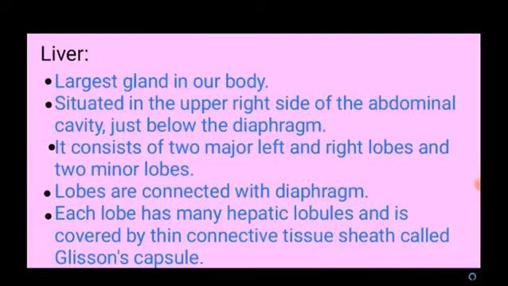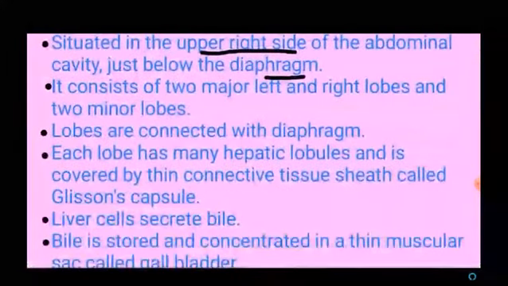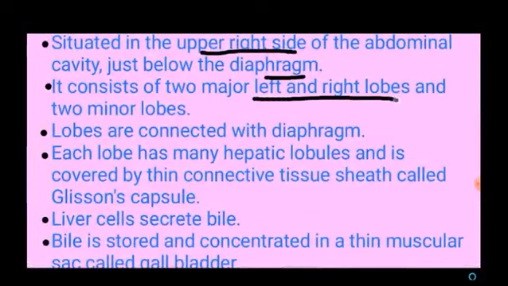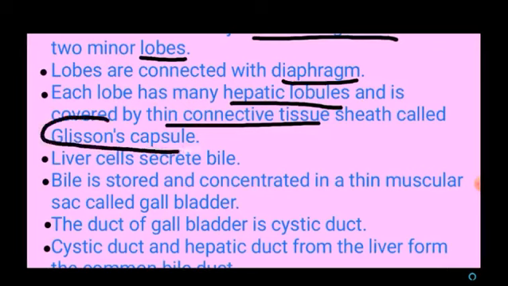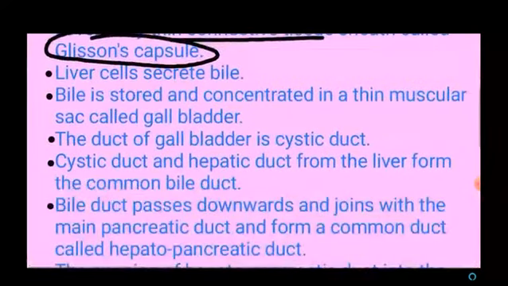So the next gland is the liver. The liver is the largest gland in our body, and it is situated in the upper right side of the abdominal cavity just below the diaphragm. The liver consists of two major left and right lobes and two minor lobes. These lobes are connected with the diaphragm. Each lobe has many hepatic lobules, and these lobules are covered by a thin connective tissue sheath called Glisson's capsule.